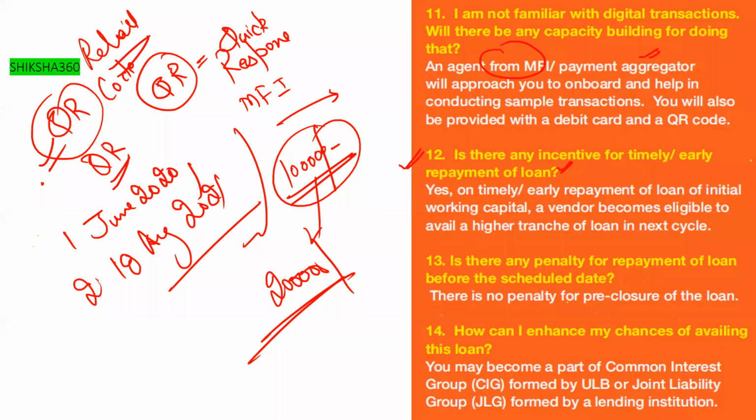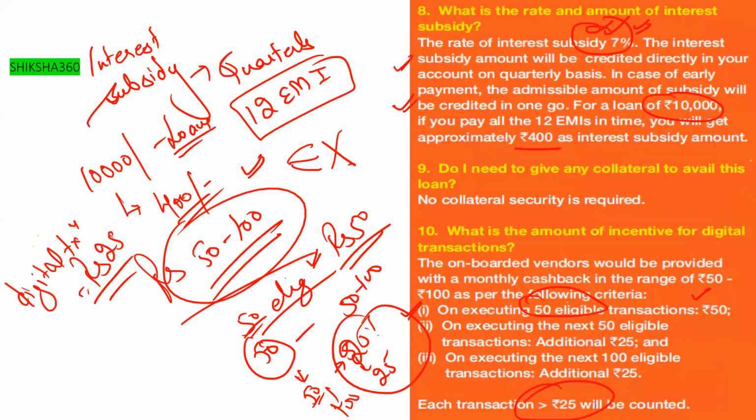Next, how can I enhance my chances of availing this loan? Either you can become a member of a common interest group, CIG, formed by the ULB, or you can become a member of a joint liability group, basically formed by a lending institution. These enhance your chances to avail this loan.